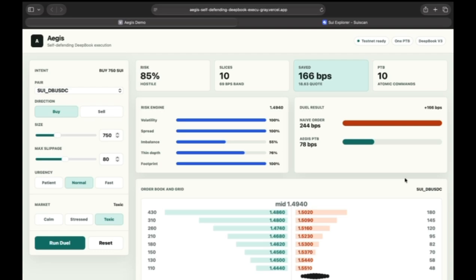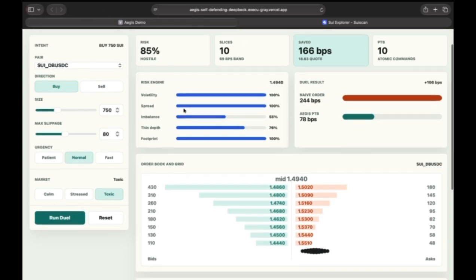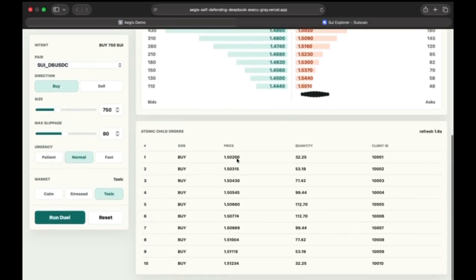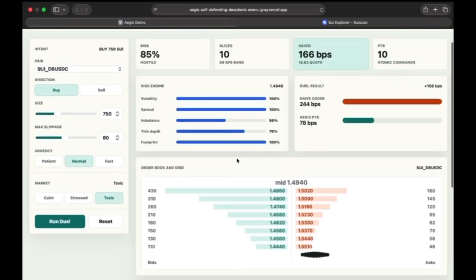The risk engine scores the book instantly. Volatility is 100%, spread is 100%, imbalance is 55%, thin depth is 76%, and footprint is 100%. The composite score is 85%. Hostile. The planner responds with 10 child orders across a 69 basis point price band, each weighted by the Gaussian curve. 10 atomic commands in one PTB. Now look at the dual result.